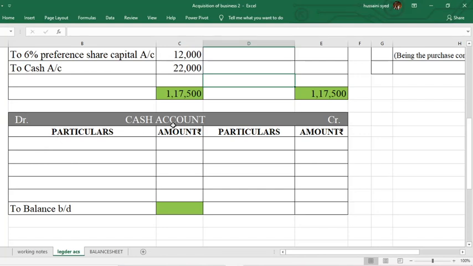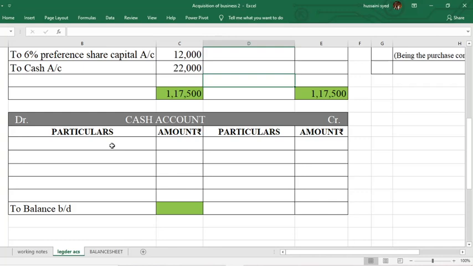Next, I have prepared the cash account. This is optional, but if you prepare it, it will help you in posting the balance of cash directly into the balance sheet. What does the debit side represent of cash account? It represents the receipts, and credit side represents the payments.